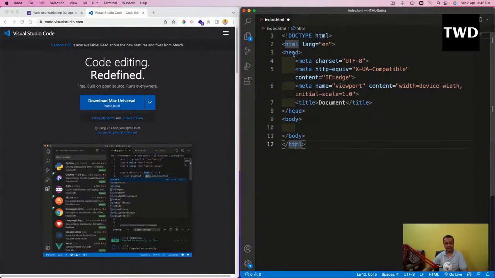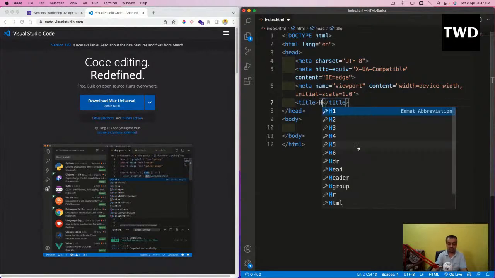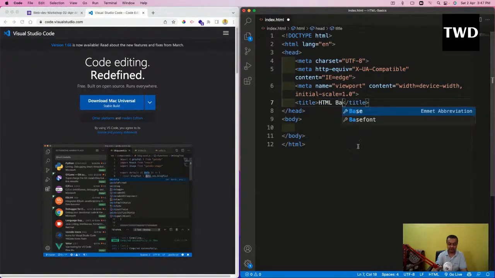Then the head tag is there. There are two major parts after that, one is the head, one is the body. Head is something which will show things related to this website. Only one thing is very important here, which is the title. The title you're seeing is written in a document, and this is Visual Studio Code. I can change the title to anything. Right now I'll change it to HTML basics.